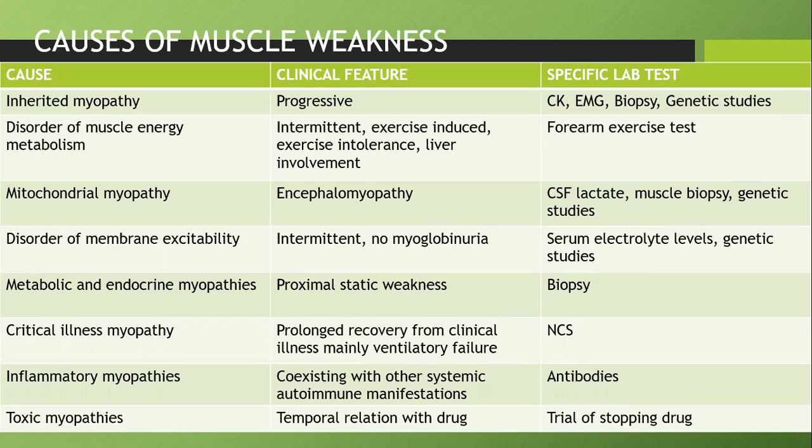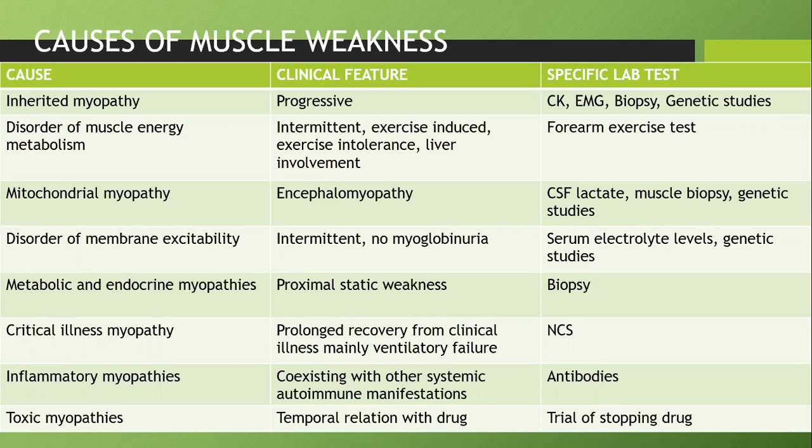There are totally 8 causes of myopathy. In order, there will be inherited myopathy. So what is the classical clinical feature and what lab test to do? In inherited myopathy, as we know, it is a progressive disorder starting from childhood till death. The specific lab test for any myopathy in that sense will be serum creatine kinase level, EMG, biopsy, and genetic studies.